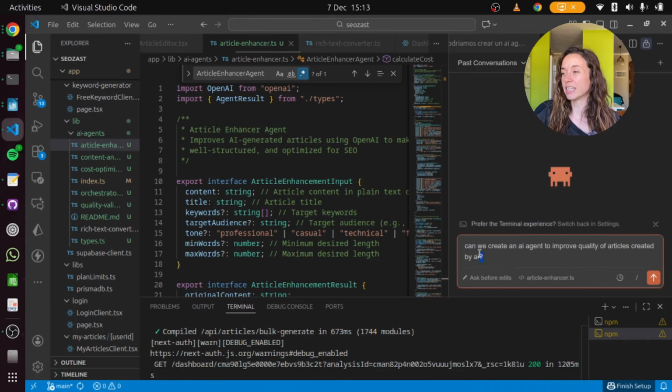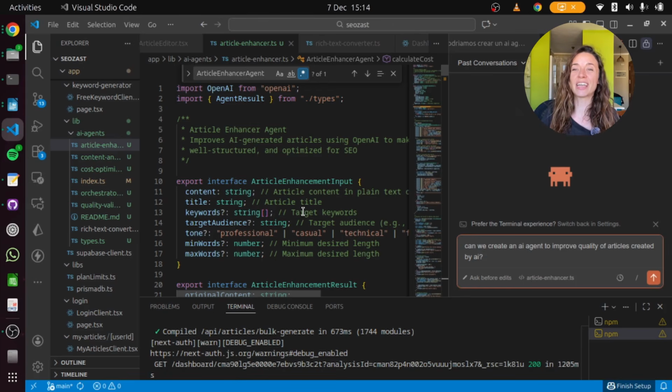And as you see, I just gave it this prompt. I will show you the conversation, but it's in Spanish, so this is basically what I said. That's probably why it didn't turn out very well at the beginning, but I kept refactoring a bit and making improvements over time. I just want to create an agent basically to improve the quality of SEO articles on SEOzast. So I will show you now the code in SEOzast.